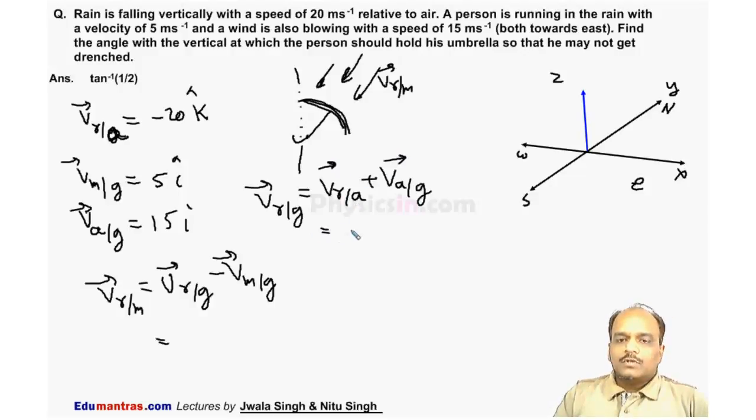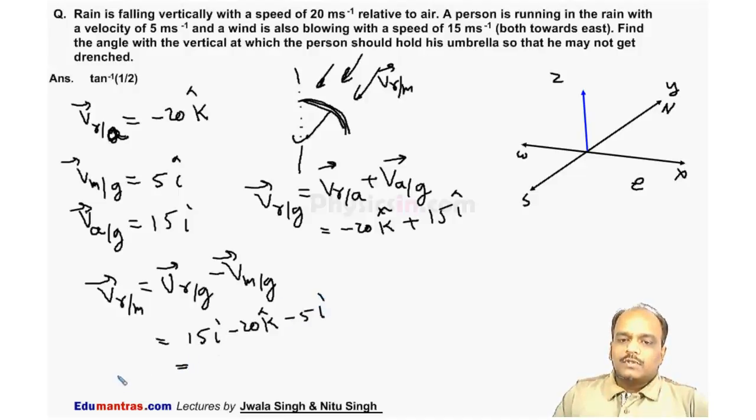Velocity of rain with respect to air is minus 20 k cap, and velocity of air with respect to ground is 15 i cap. So velocity of rain with respect to ground is 15 i cap minus 20 k cap. Minus velocity of man, which is 5 i cap, the velocity of rain with respect to man is 10 i cap minus 20 k cap. So this is theta.